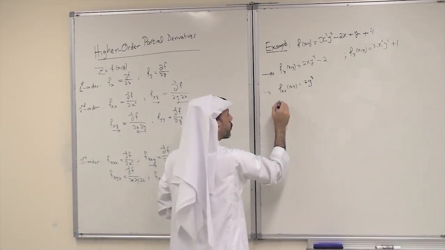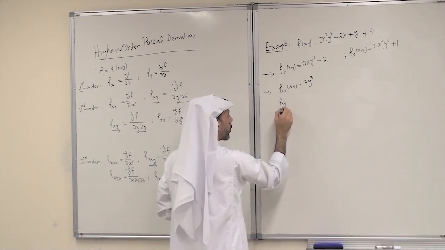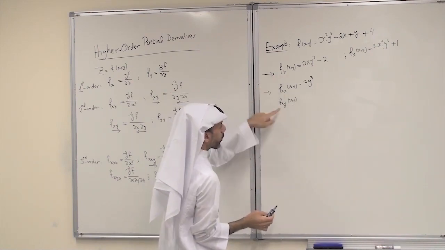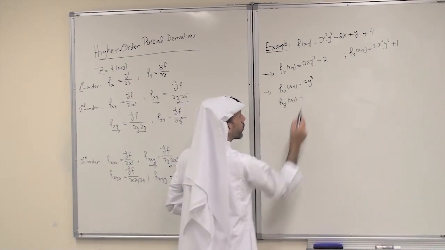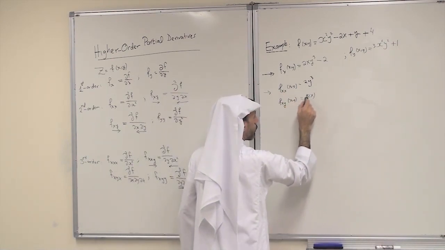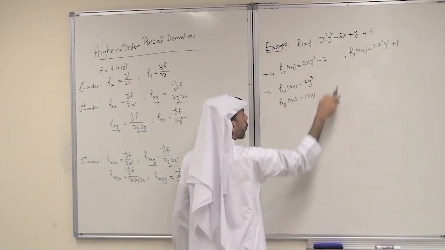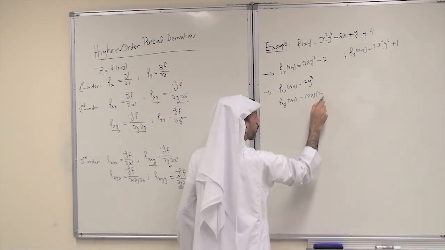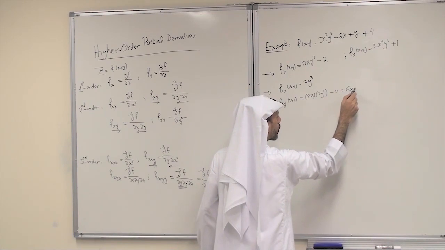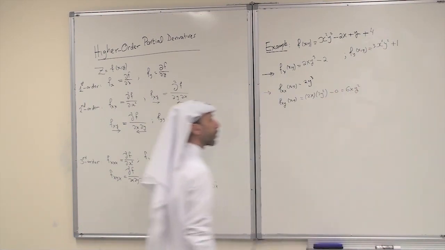What about differentiating f sub x again with respect to y? So the derivative of f sub x with respect to y, 2x is a constant. When you differentiate y cubed with respect to y, you get 3y squared minus 0. So this is 6x y squared.